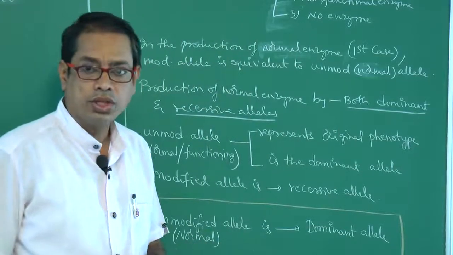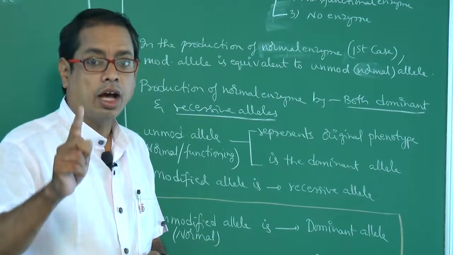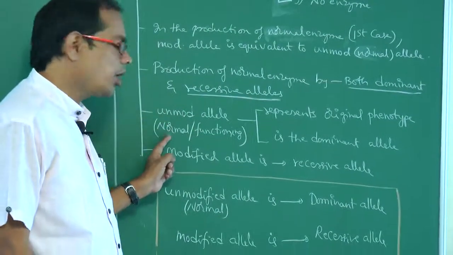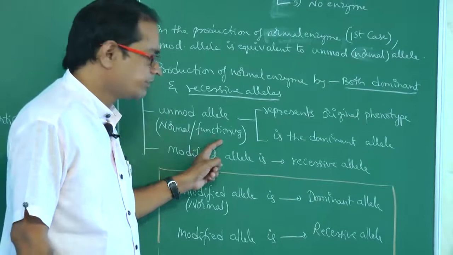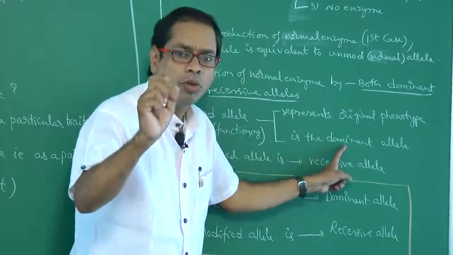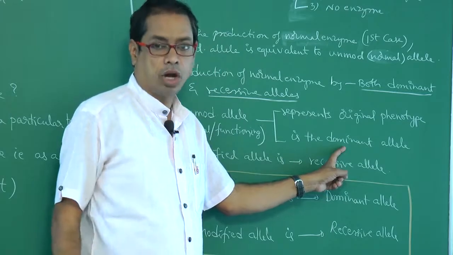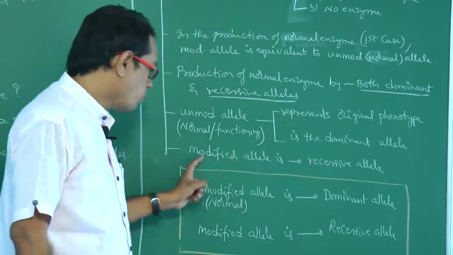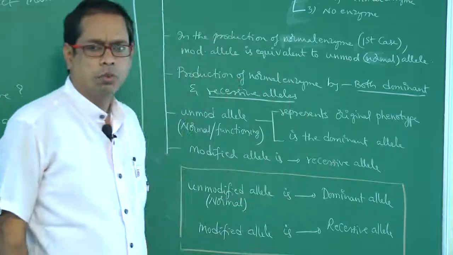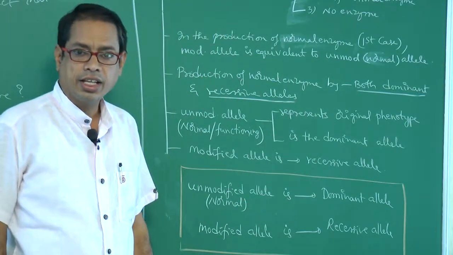Which one represents the original phenotype? That is the unmodified allele, also called the normal allele or functioning allele. The unmodified allele is nothing but the dominant allele. Next one. The modified allele is considered as the recessive allele.